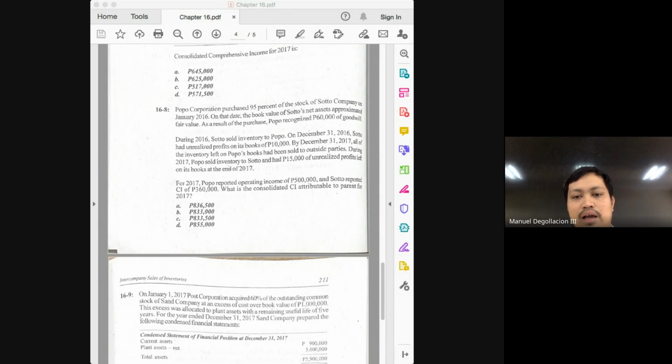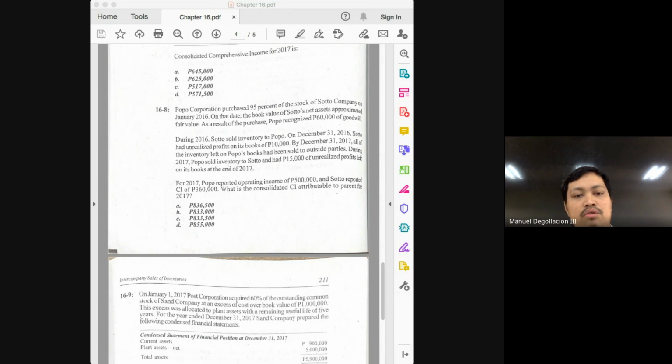How much is the NCI? 5%. Hopefully everybody is able to find the 5%. To what do we multiply the 5%? Multiply it with, not the 360, class. Multiply it with the adjusted income of the subsidiary.